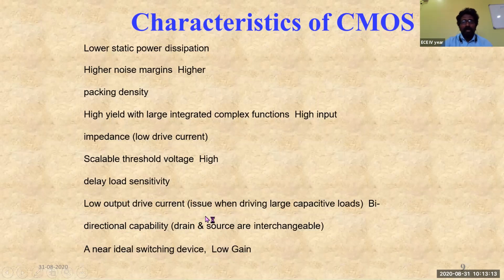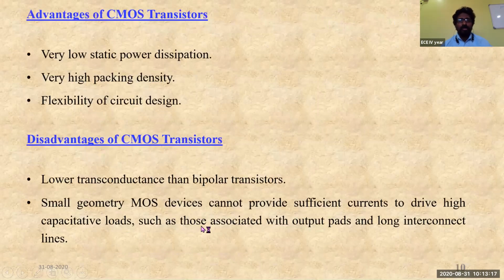Now let us see more specifically the advantages and disadvantages of CMOS technology. Advantages of CMOS technology: it has got very low static power dissipation, very high packaging density, flexibility of the circuit design. So these are the major advantages, where the denser nature of the circuit can be increased by scaling of the circuit component sizes.